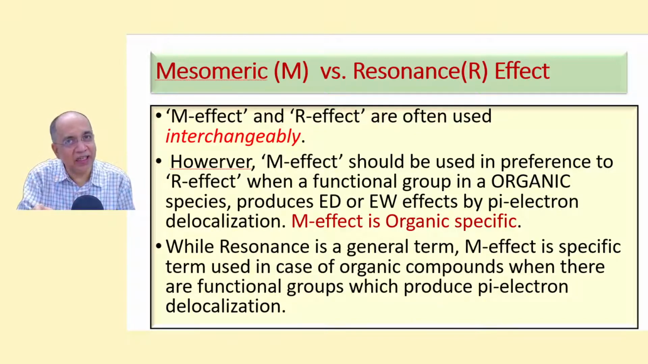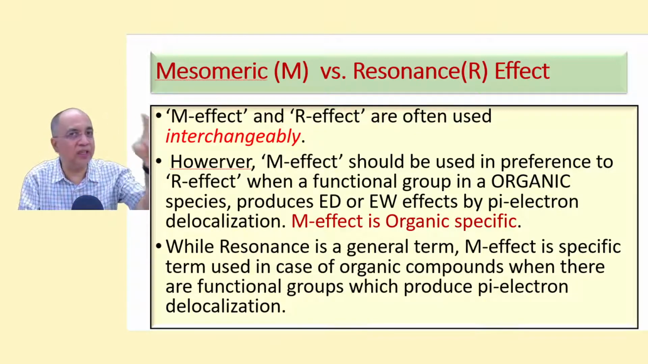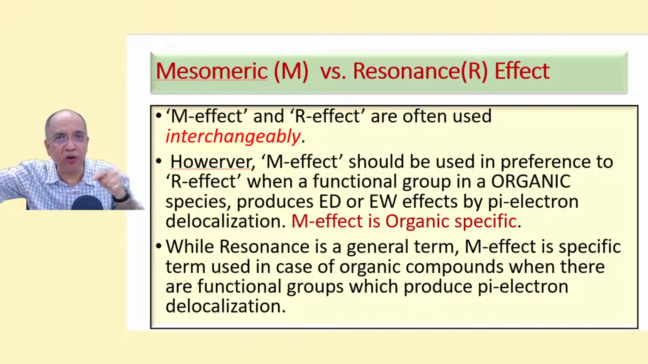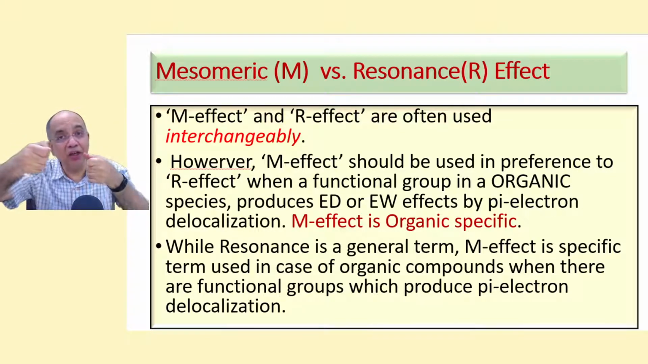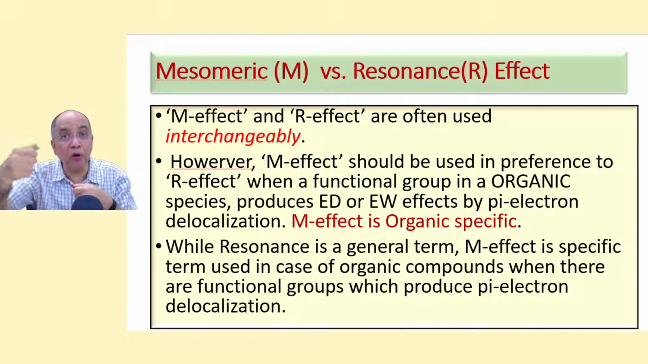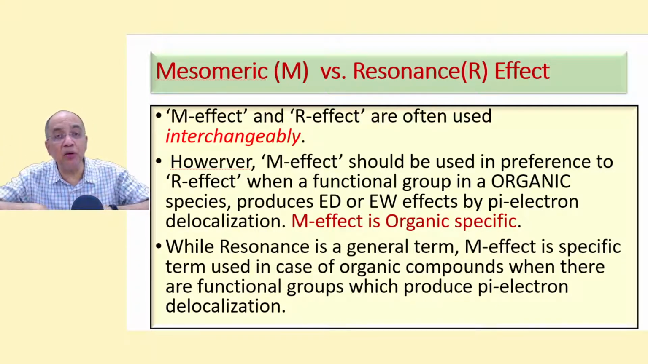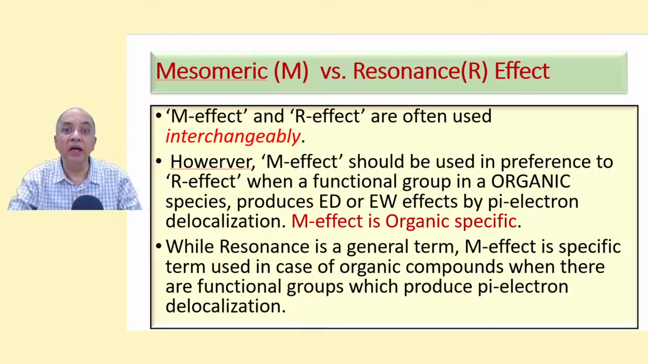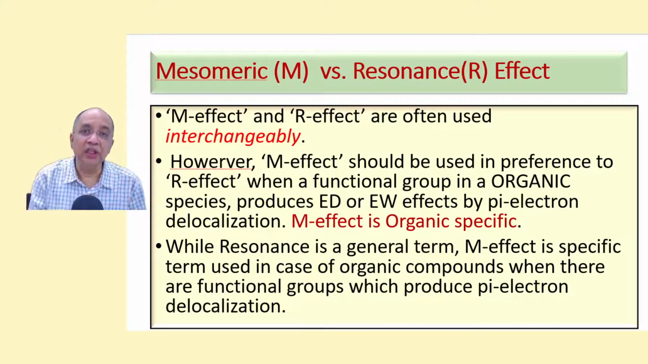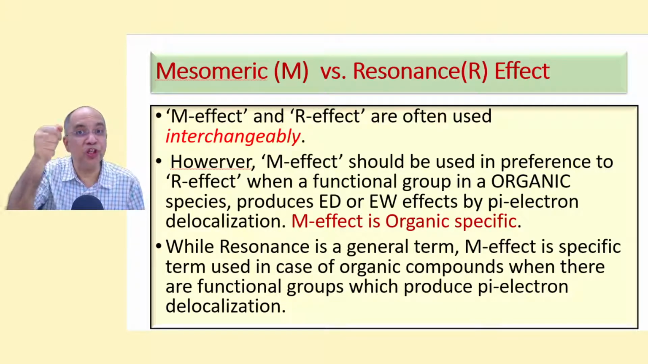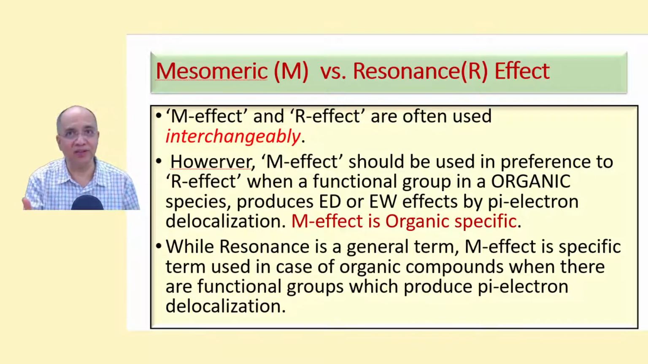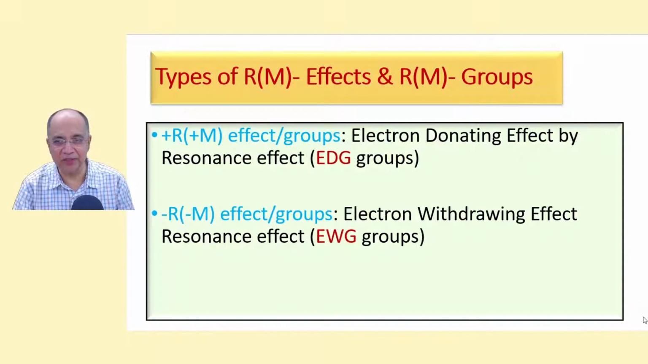EDG was also used in I effect, electron donating in sigma bond, that is plus I, and EWG, electron withdrawing in sigma bond, minus I. But the same EDG and EWG terms can be used in resonance. So EDG in resonance is a plus M group, electron pushing group in resonance, pi electron delocalization, and electron withdrawing in resonance is a minus M group, right? So there is a subtle difference.